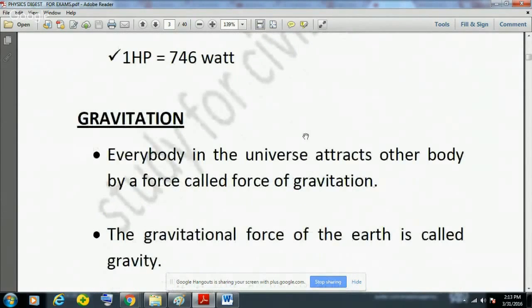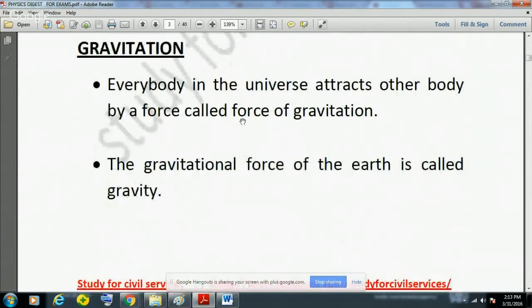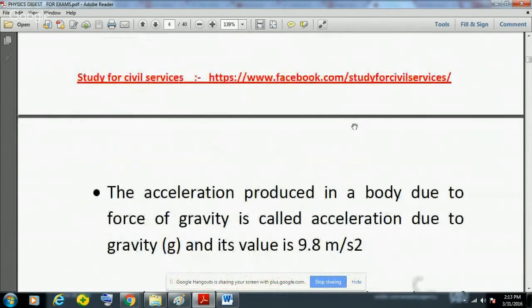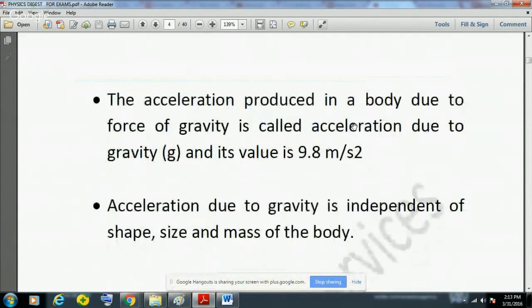Now another concept is gravitation. Every body in the universe attracts every other body by a force known as the force of gravitation, and the gravitational force of the earth is gravity. The acceleration produced in a body due to the force of gravity is called the acceleration due to gravity, or g, and its value is 9.8 meter per second square.